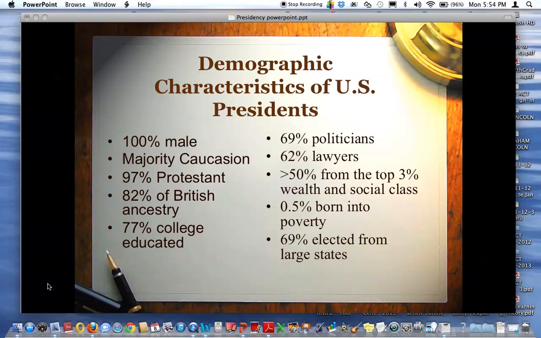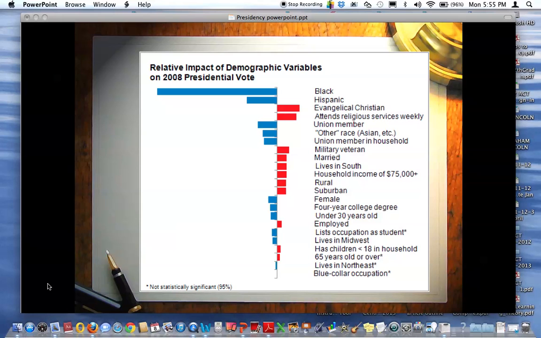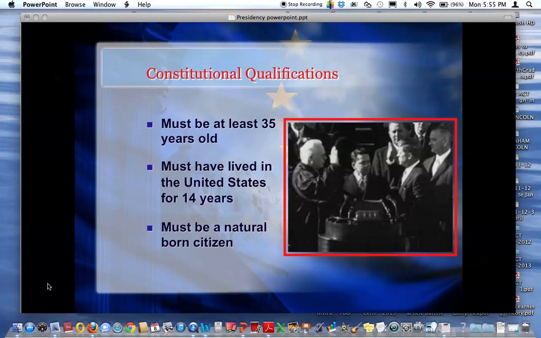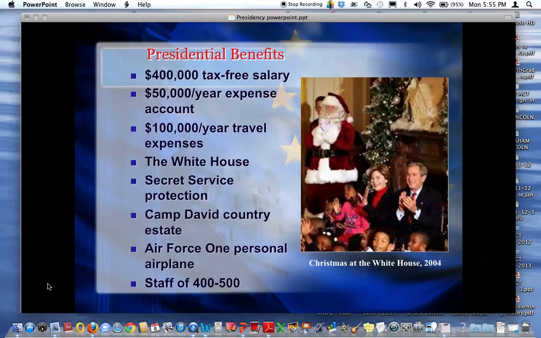We went over the demographics. I do ask this question, constitutional qualifications. We've gone over this before. 35 years old, 14 years living in the U.S., natural born citizen. Benefits or perks of being a president: $400,000 salary, Camp David, White House staff, Secret Service protection.